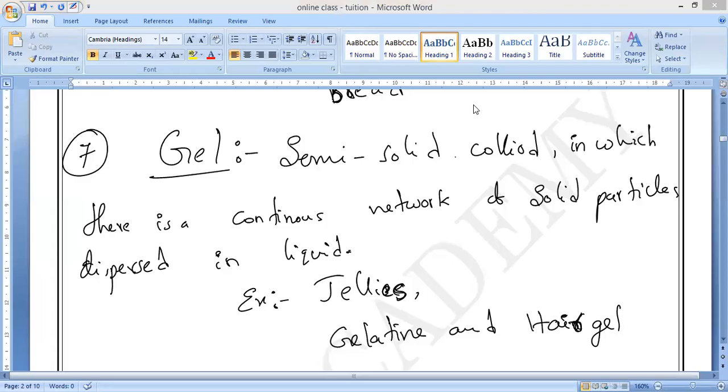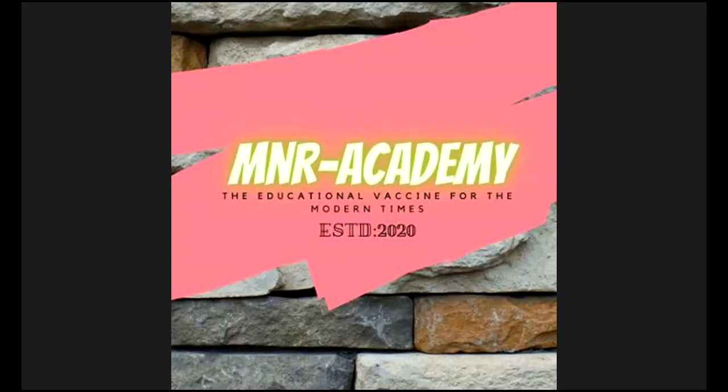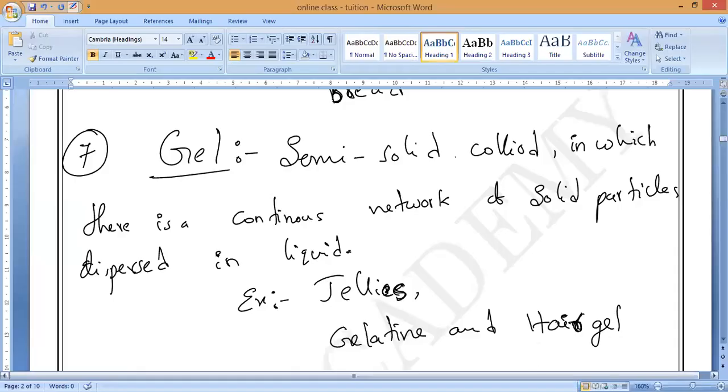Yes, sir. We can make Laksha. We can make jelly from gelatin. So totally how many? Seven. What are they? First one is salt. Solid. Third one is aerosol. Fourth one is emulsion. Fifth one is foam. Sixth one is solid foam. Seventh one is gel. Understand? Yes, sir.